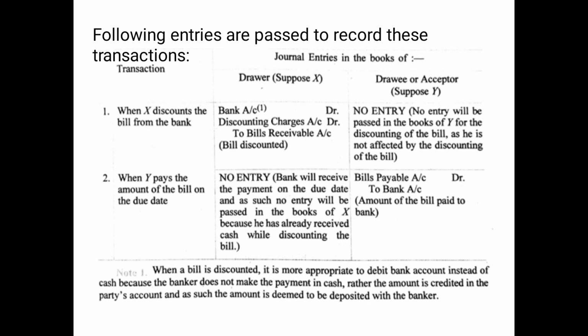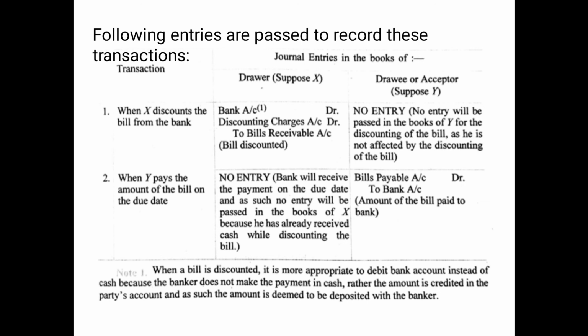And in the books of Y, the same entry will be there for payment: bills payable account debited to bank account. We have discussed the logic beforehand, that bills payable account will be debited because now it is being paid, so its account needs to be closed. And why are we crediting bank account? Because money is going out.